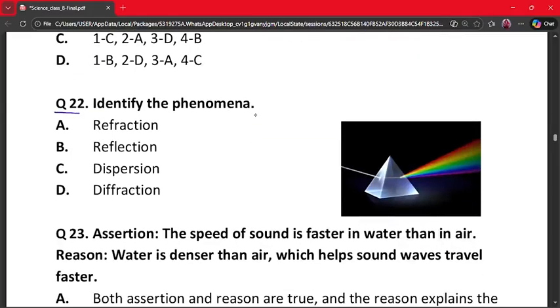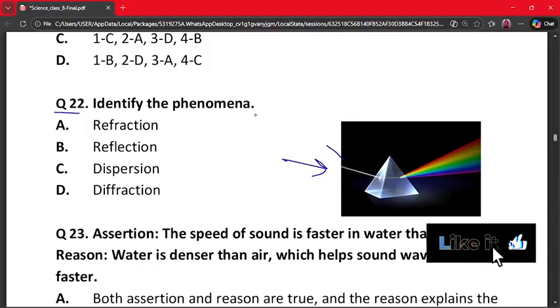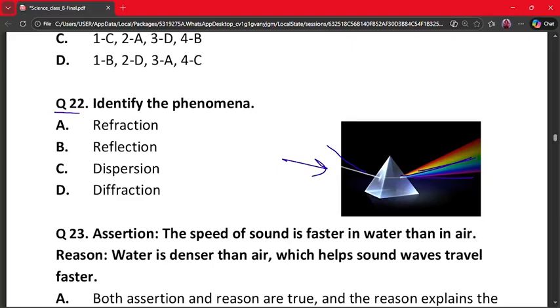Identify the phenomena. A. Refraction, reflection, dispersion, diffraction. So this is the phenomena. A light ray is coming here and through a prism this is scattering here. So in this phenomena, light splits into colors. This happens through a prism and different colors bend differently. So this process is called dispersion. So our correct answer is option C.